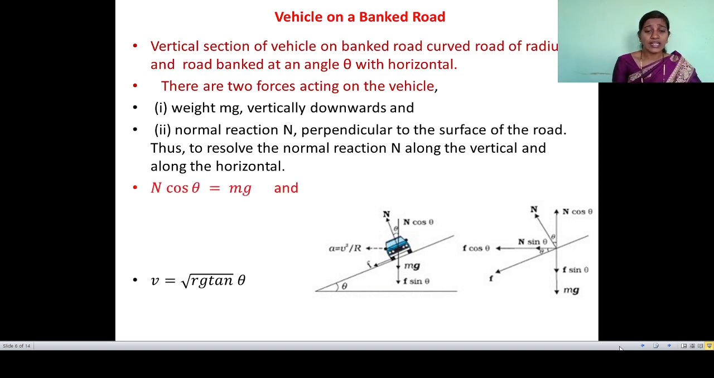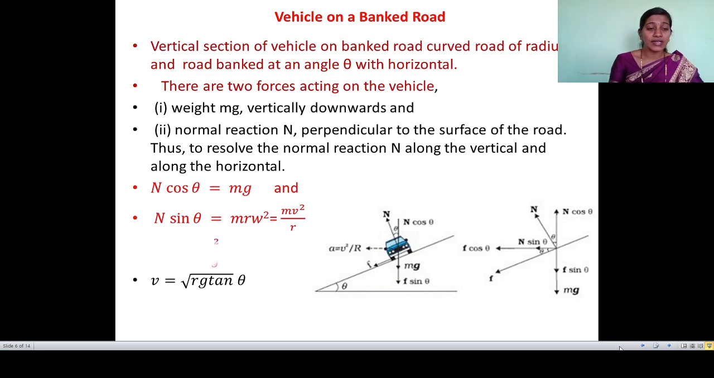Here a frictional force is present, but we are going to ignore it. Why? Because sufficient frictional force is not present, that is the time we use the remedy of banking of a road. Air resistance we also ignore here. So by watching the figure and understanding the direction of forces, we can write the equation N cos theta is equal to mg. They are vertically in opposite directions. Another is N sin theta. This component of normal reaction gives us the centripetal force. N sin theta is equal to m r omega square, which is equal to m v square upon r.